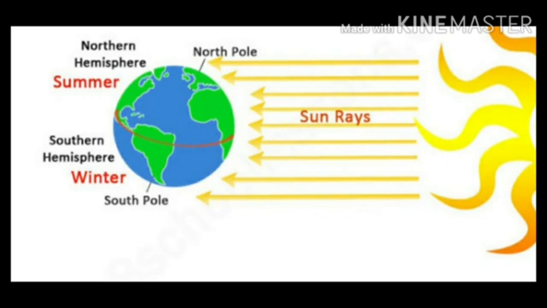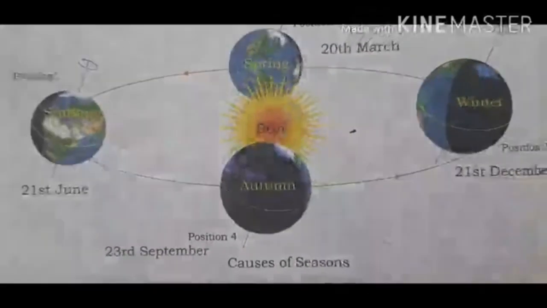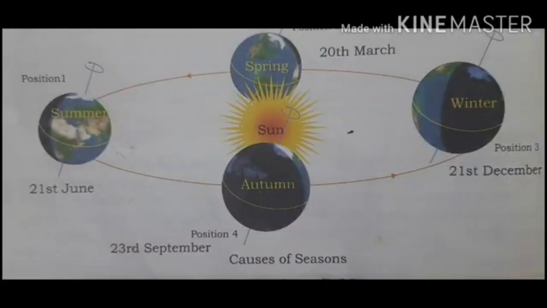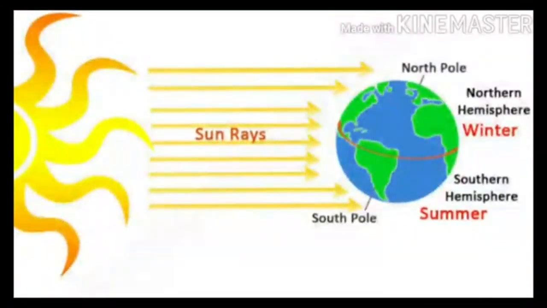See, children, at position 3, when the South Pole is angled towards the sun and the North Pole is angled away from it, the southern hemisphere receives more direct sunlight and has longer days and shorter nights. This means the southern hemisphere experiences summer, whereas the northern hemisphere experiences winter.